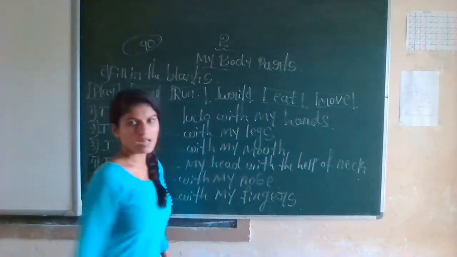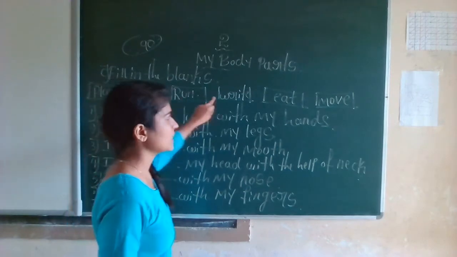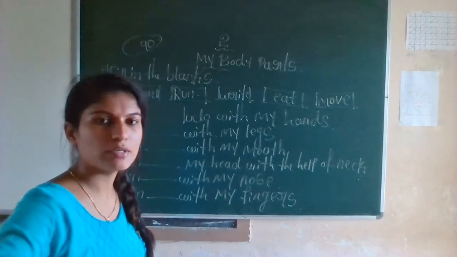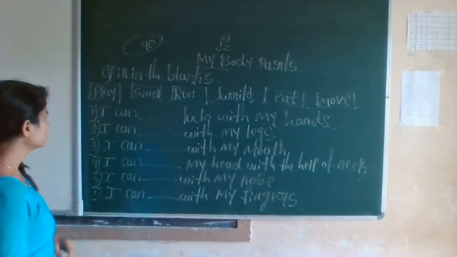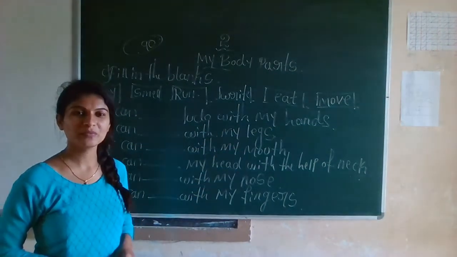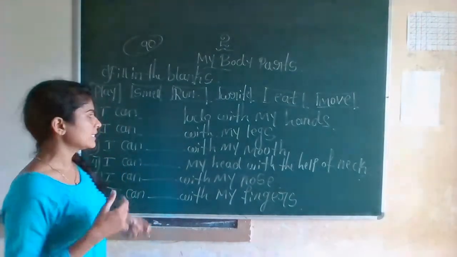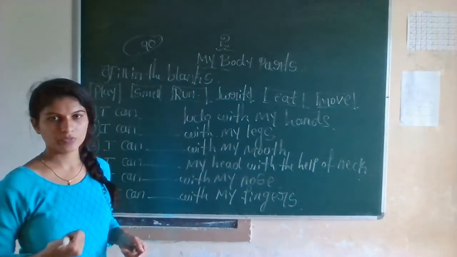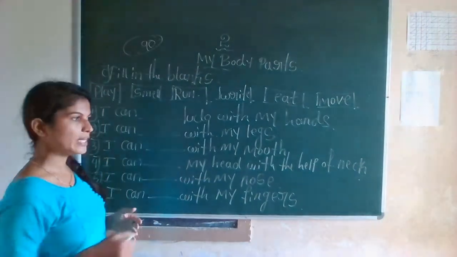Okay, see, here are 6 questions. You have to choose the correct answers from these boxes and write here. Okay, can you see it? Okay, so see the first question. I can dash Ludo with my hands. Ludo, what is the meaning of Ludo? I hope you all know about Ludo. It is a game that you can play in mobile also. It is an indoor game. Indoor game means you can play the games at home only. Those are called indoor games.